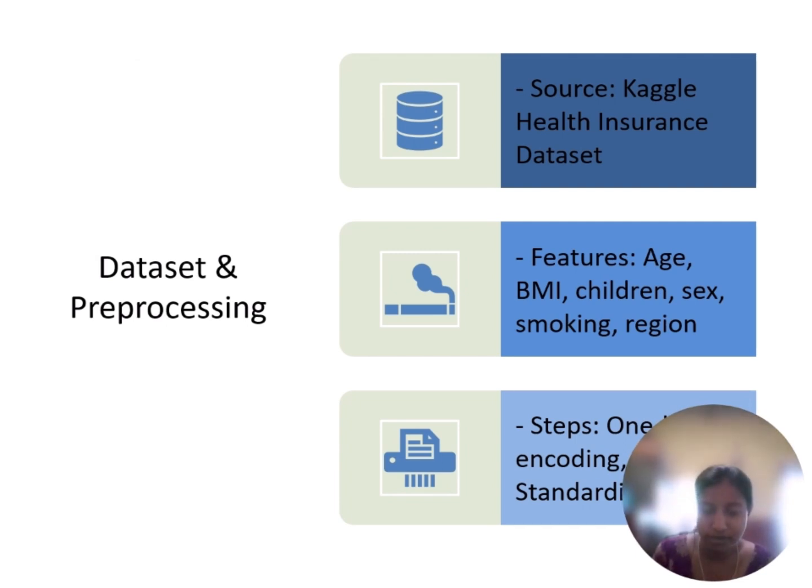We use a well-known dataset from Kaggle. It includes over 1,300 records and 7 columns: age, BMI, number of children, sex, smoking status, region, charges. Pre-processing involved one hot encoding of categorical columns and standardizing numeric values. Importantly, the dataset has no missing values, which made the pre-processing straightforward. This step was essential to ensure that the model would not be biased due to the scale or categorical misinterpretations.